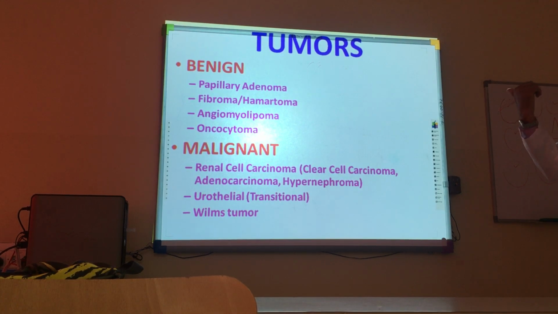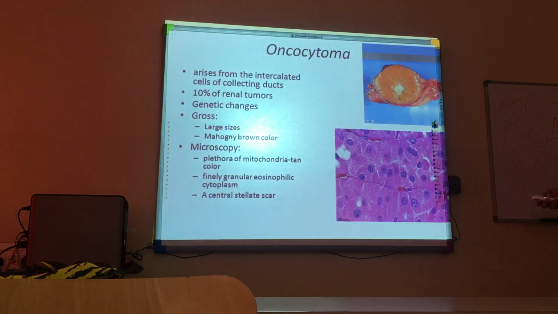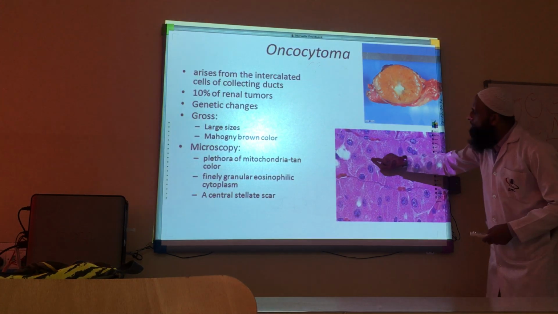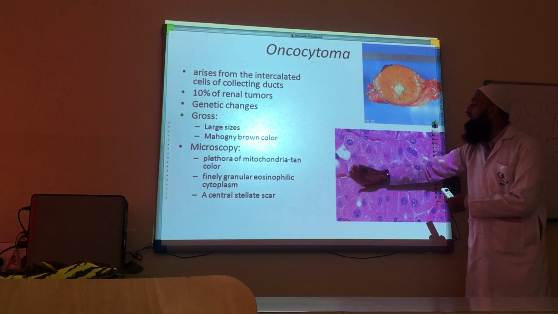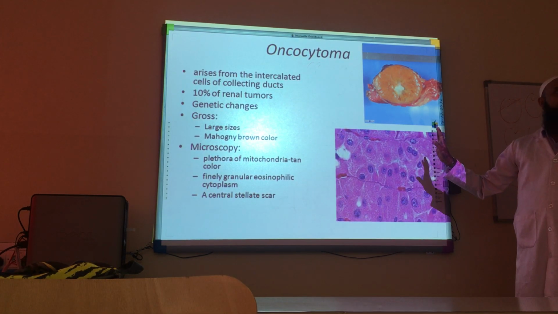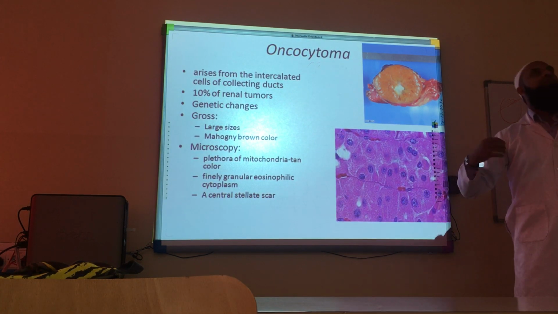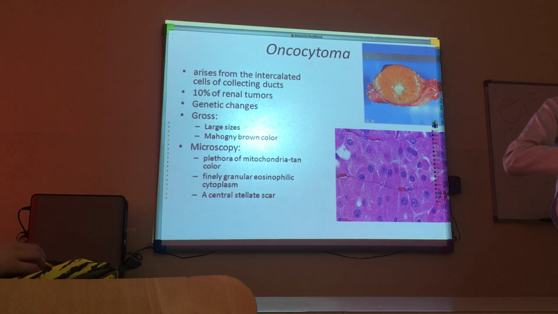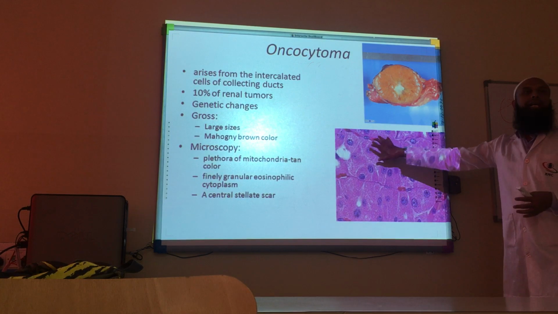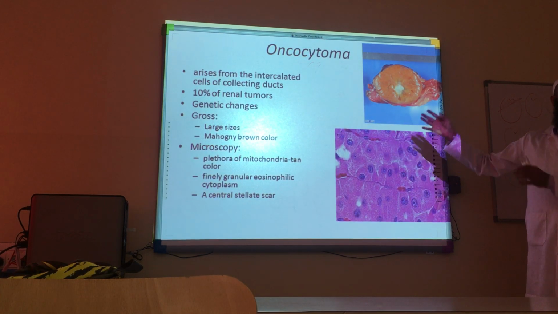So typically, I will show you the picture. Oncocytes have a lot of mitochondria. Because of this, when we see them, we will find that the cytoplasm is full of granules. And when we go for electron microscopy, we find that they are all studded with mitochondria. So those normal cells which are in the production of many proteins have to produce a lot of power, so their mitochondria get increased, and they will also have this kind of appearance. And this kind of tumor is seen in many areas.